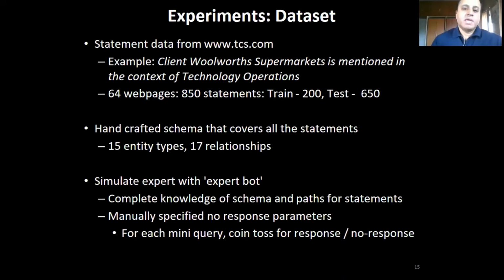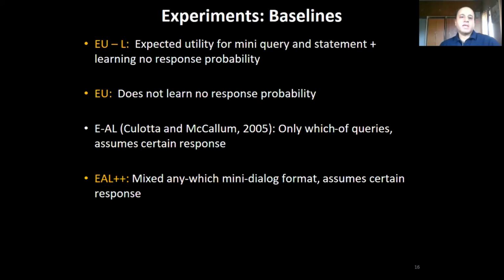Here is a quick snapshot of experiments in the interest of time. We experiment with statements from the tcs.com website, and we compare against a bunch of baselines, including the active learning and entropy-based active learning baselines, and an ablation of our strategy EU that does not estimate the no response parameters. Recall that the active learning based baselines assume certain response from the expert.